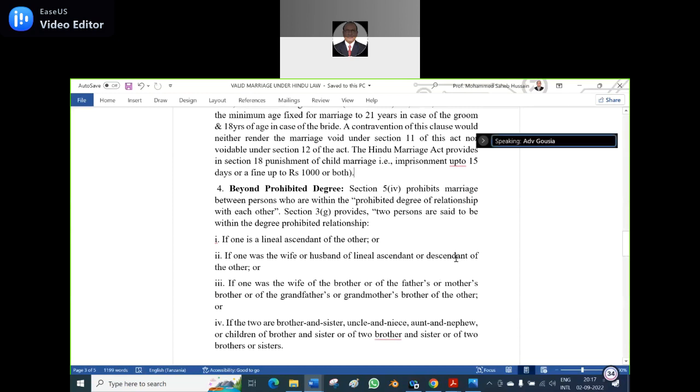Ascendants means who? Generations, one after another, the upper layer. From grandfather to father to son to grandson, those are called descendants. The upper level are ascendants. If one was wife or husband, lineal ascendants or descendants, both ways, either wife or husband, on both sides, either ascendants or descendants is the prohibited degree.